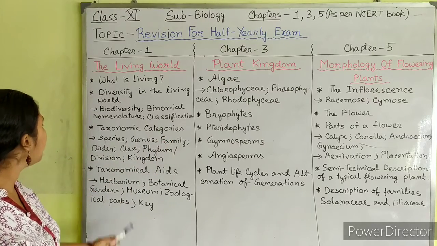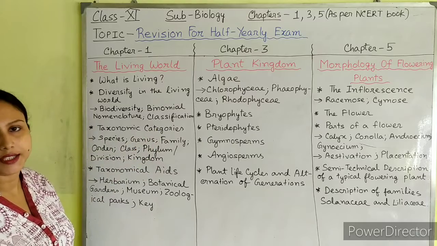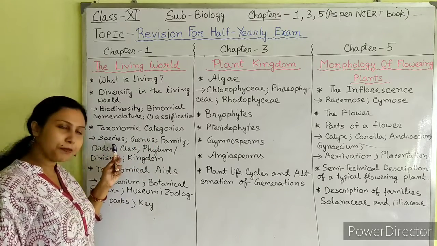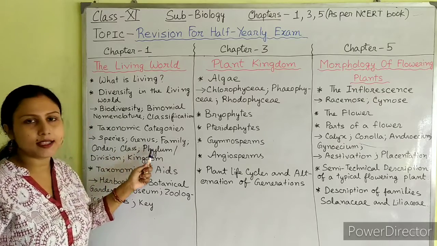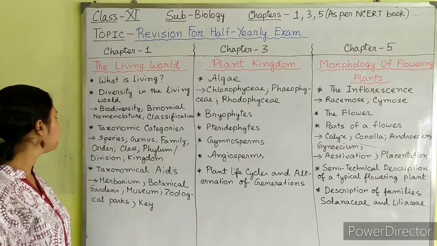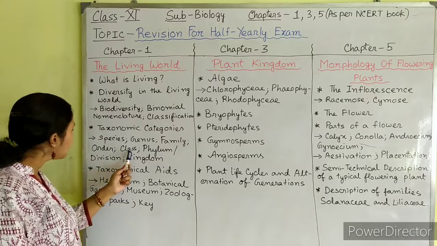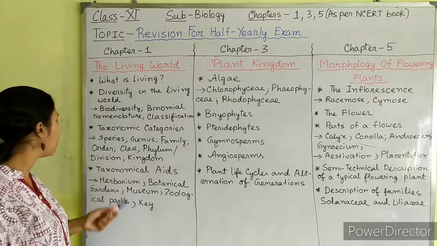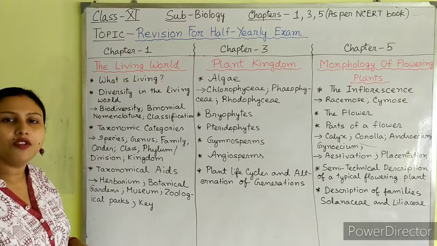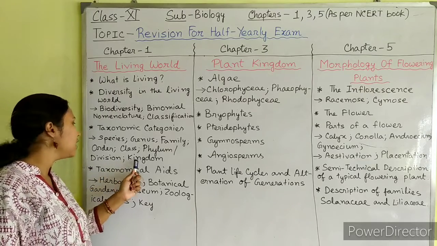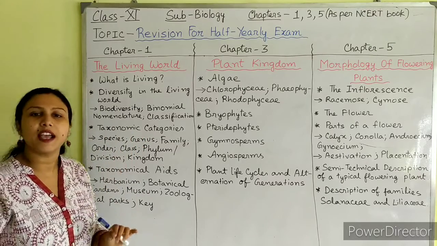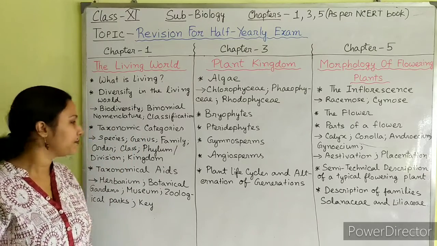Next, we have learned about taxonomic categories. Taxonomic categories include the species, genus, family, order, class, phylum in case of animals, or division in case of plants, and then kingdom. So these come under the different taxonomic categories.